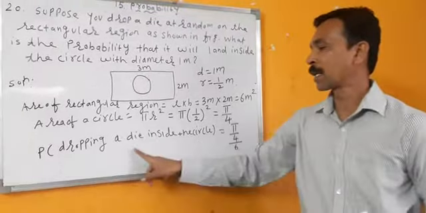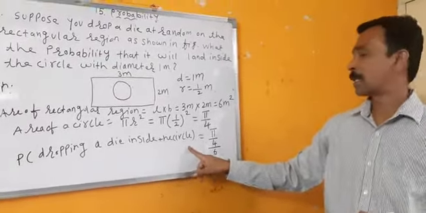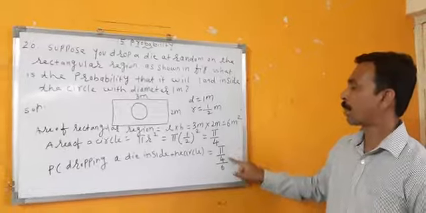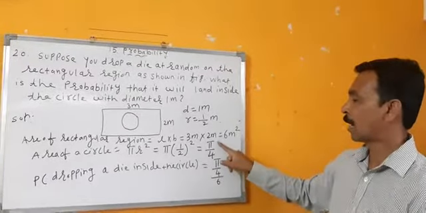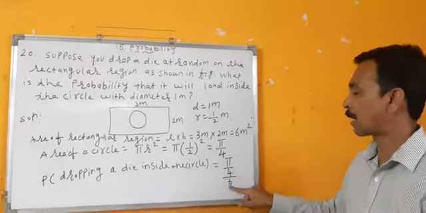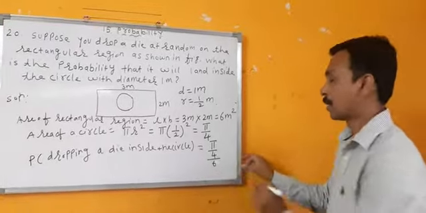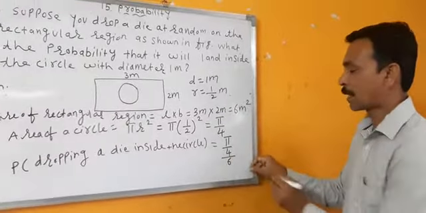Probability of dropping a die inside the circle is equal to probability, right? How will you get probability? Area of circle upon area of rectangle.